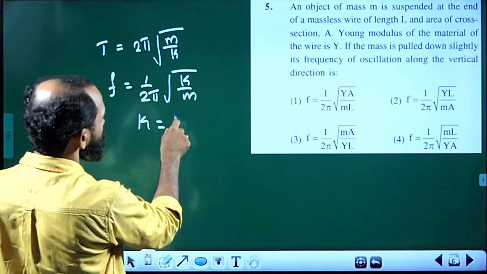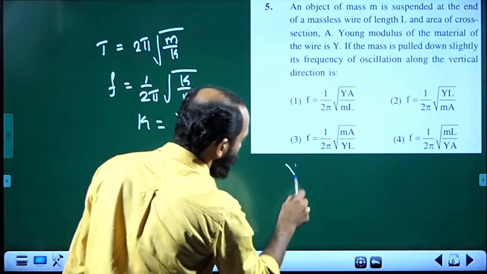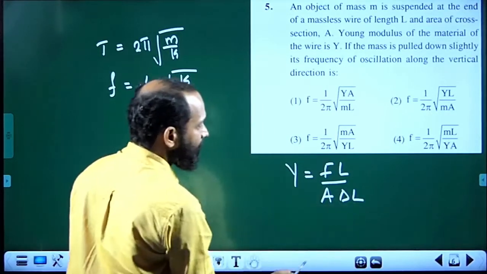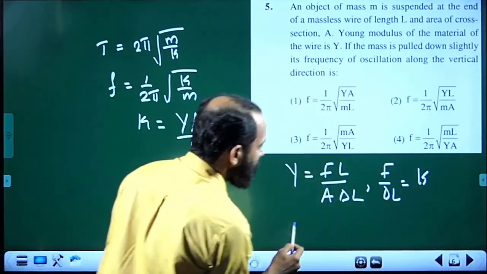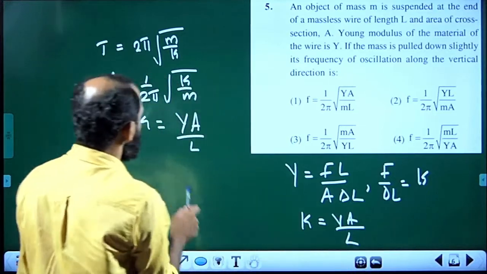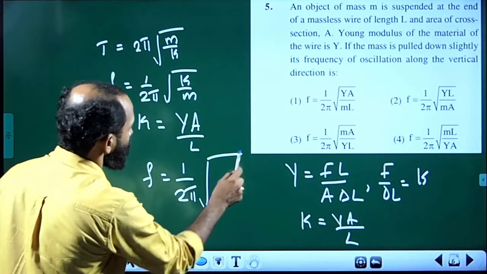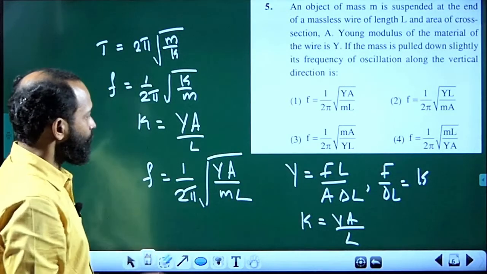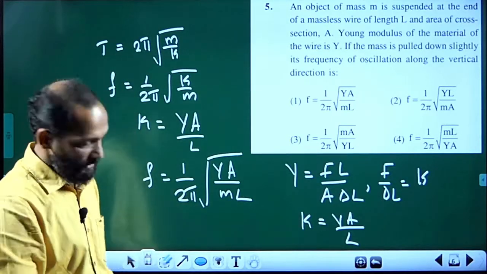Force constant can be written as YA divided by L, from the formula for Young's modulus, FL divided by A delta L, where F by delta L is nothing but the force constant, so that we may write k is equal to YA by L. So substituting here, frequency equals 1 by 2 pi square root of YA divided by Lm. So the correct answer is the first option.